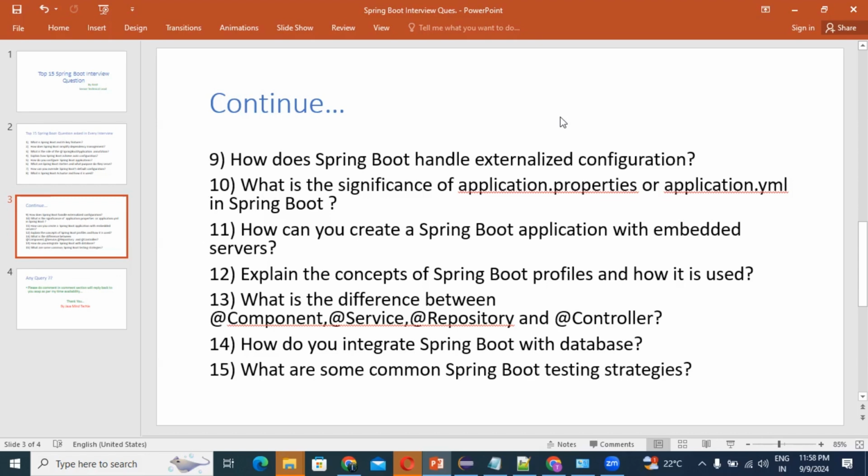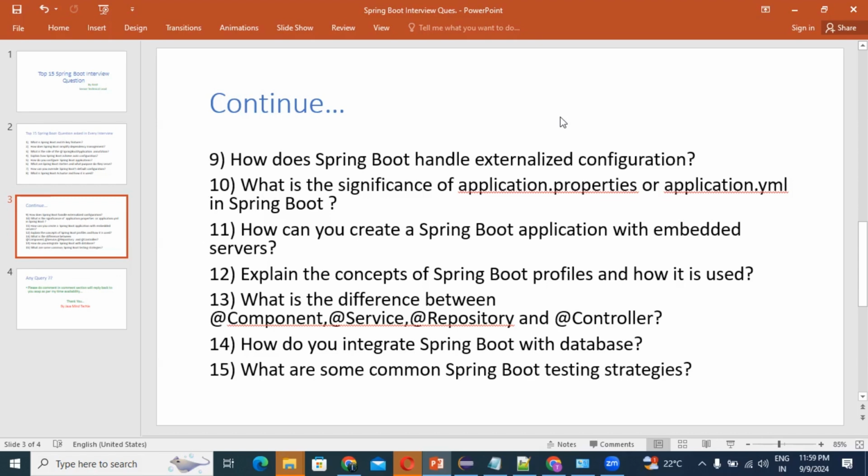Guys, question number 13. What is the difference between @Component, @Service, @Repository and @Controller? Guys, see, listen carefully, I will explain one by one. So first, the annotation @Component.